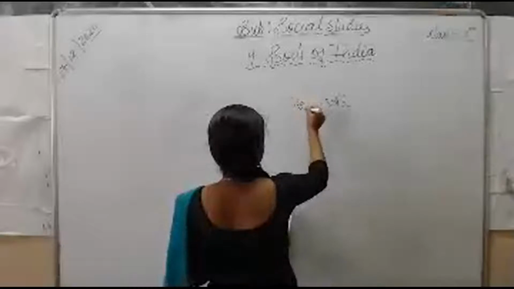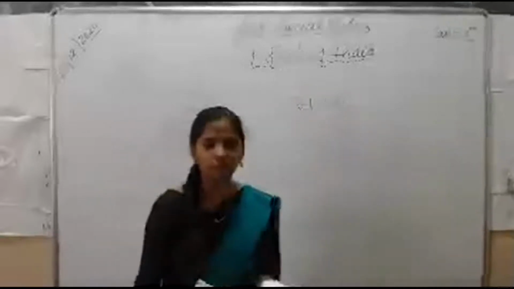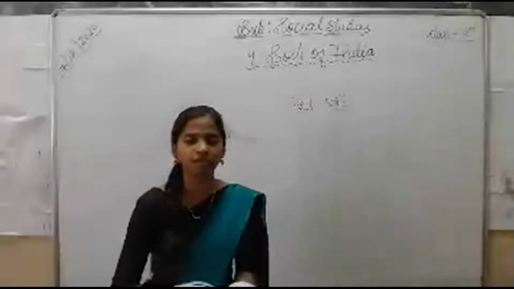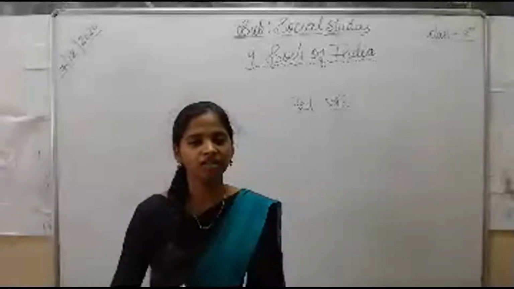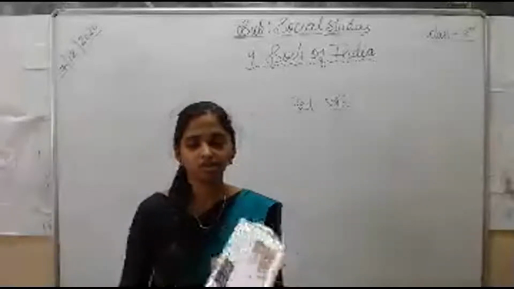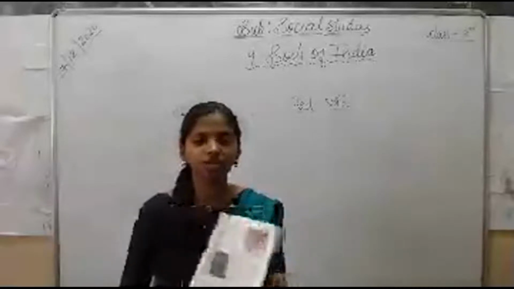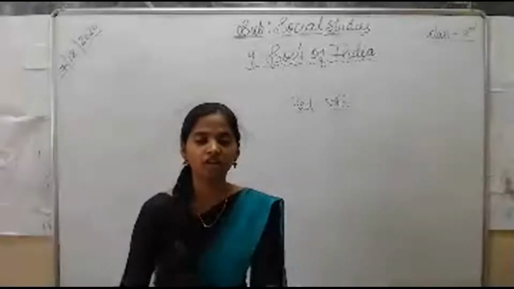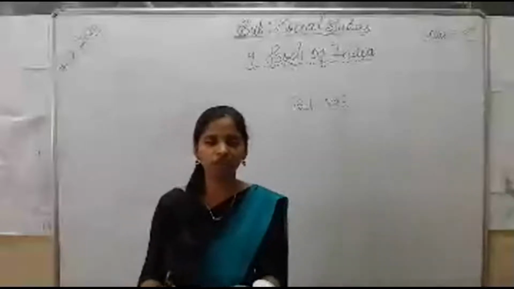The next soil is red soil. The name red soil has come from the color of the soil. The soil is red in color, and hence the name. On page number 63 there is a picture. Look at this picture, so you can get to know why it is called red soil, and also observe the black soil and the alluvial soil.